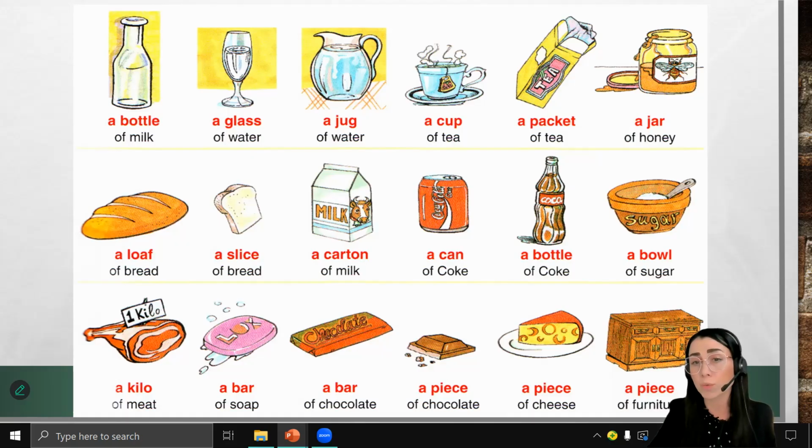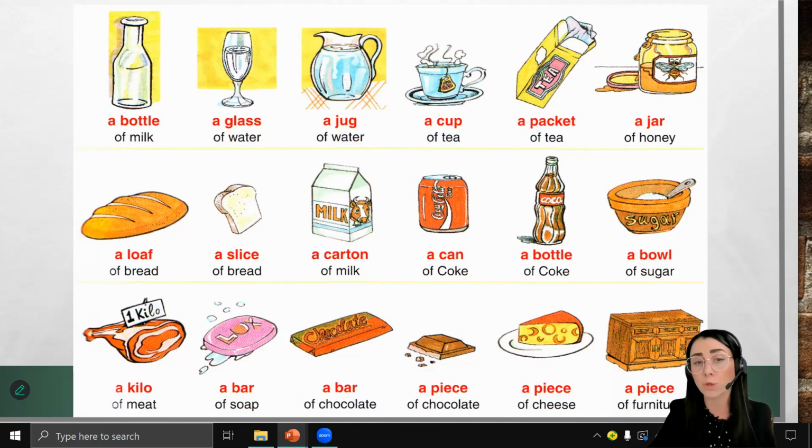A bottle of Coke. A bowl of sugar. A kilo of meat. A bar of soap.